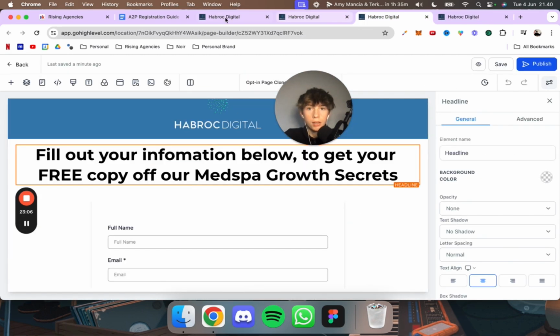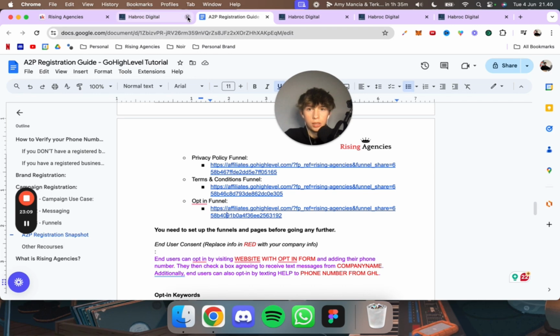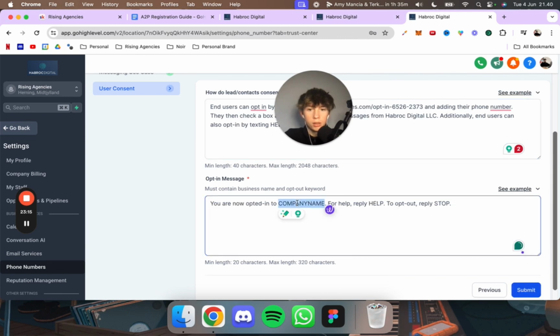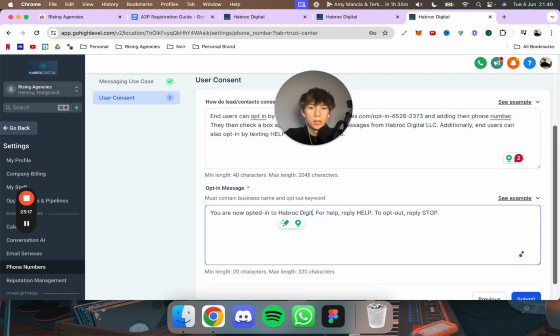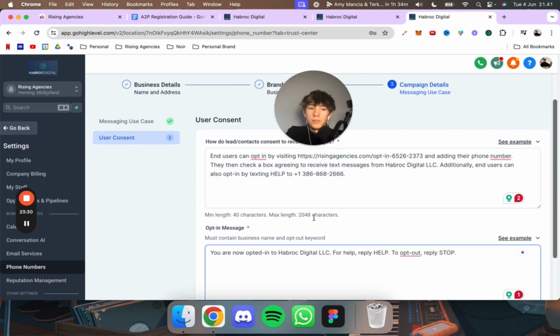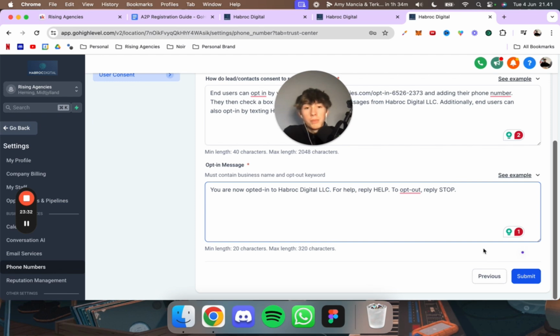Opt-in message. Let's find it. Whoops, on this guide. Let me just delete these tabs. Opt-in message right here. So you want to opt that in. You're now opted into Haprock Digital LLC, and of course you just want to follow my steps. And perfect. So now you can actually click submit, but wait, or if you just did it, that's completely fine too. I know I said it a bit late.